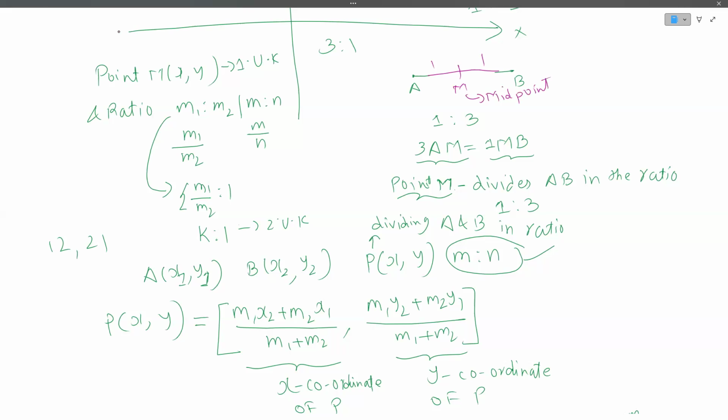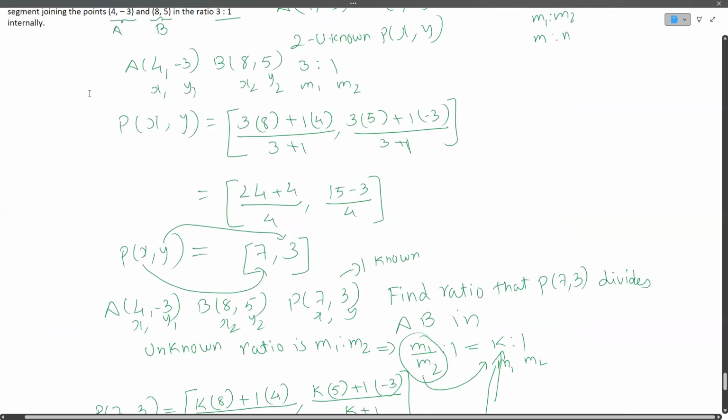Then the values M1 and M2 will become (1 into x2 plus 1 into x1) over (1 plus 1), which is 2, and (1 into y2 plus 1 into y1) over 2.